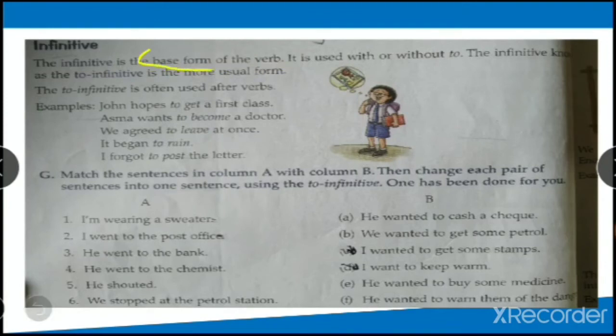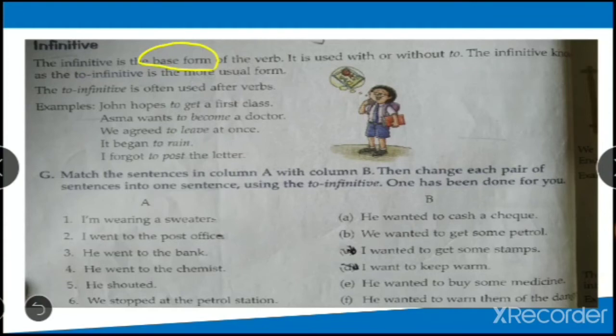Base form means the V1 of the verb. The verb has three forms. This was already explained to you in 5th standard when we did tenses. We did active passive in 5th standard also, right? In that also I explained tenses. So base form V1, V2, V3.